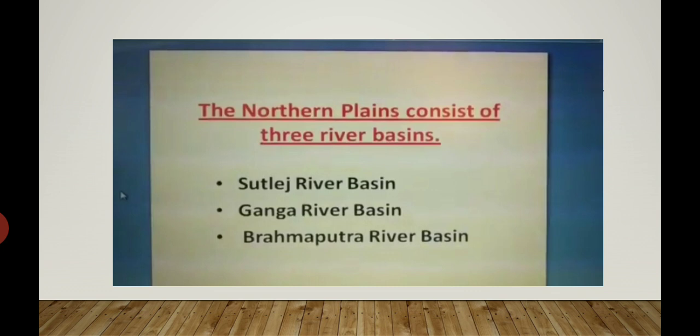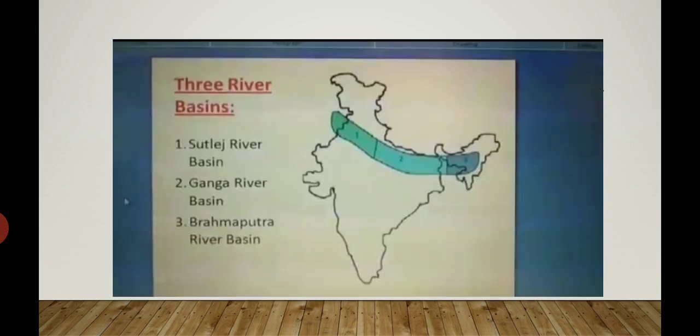The northern plains consist of three river basins: the Satluj River Basin, the Ganga River Basin, and the Brahmaputra River Basin. Today we will read about the Satluj River Basin. Here in this map you can see the stretch of the northern plains. It can be divided into three parts. The first is the Satluj River Basin, the second is the Ganga River Basin, and the third is the Brahmaputra River Basin.